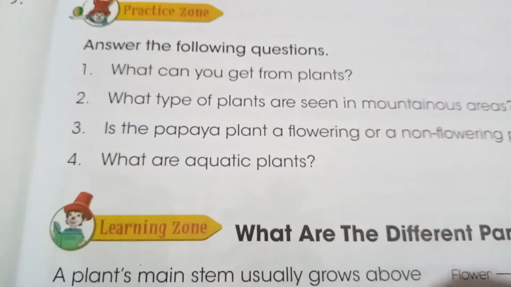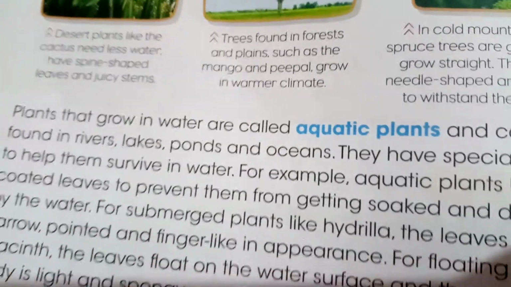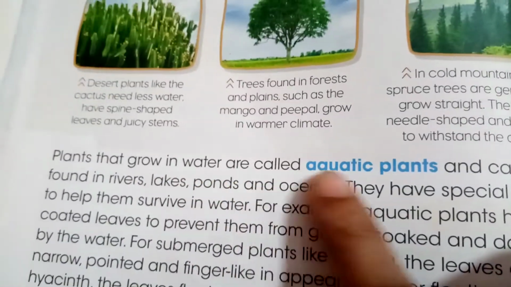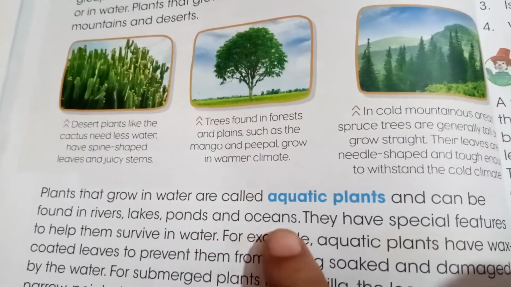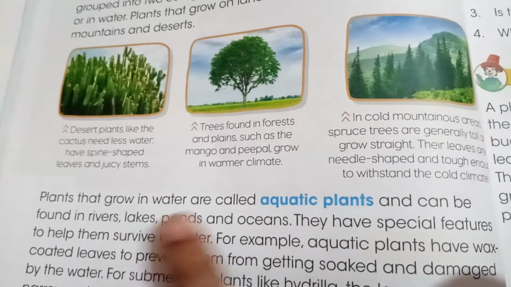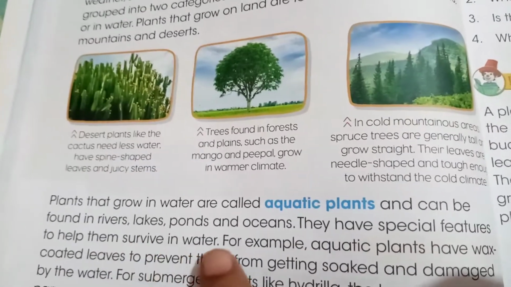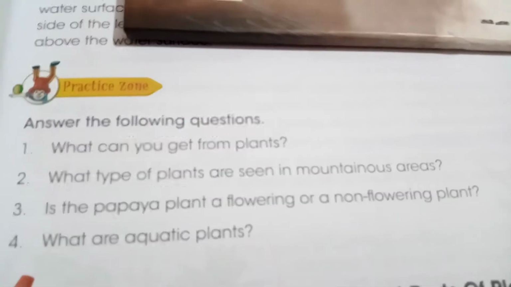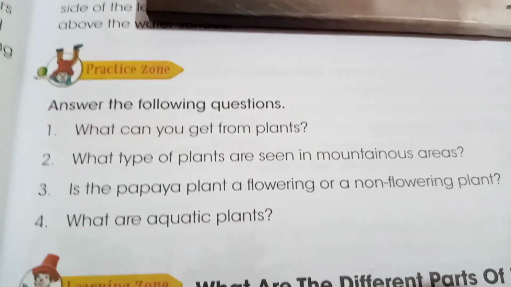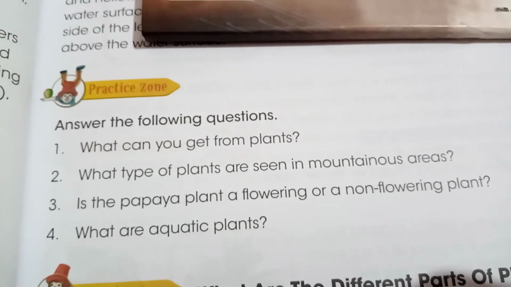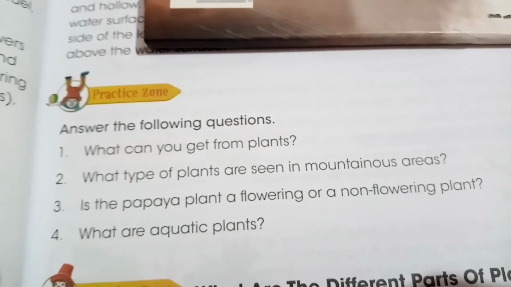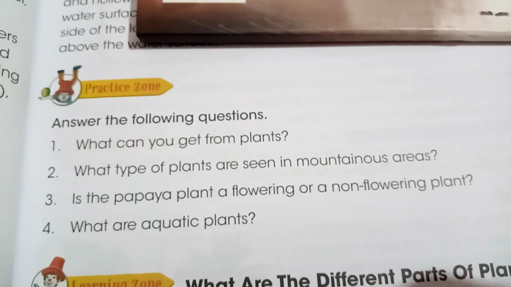Now, what are aquatic plants? You also got this from the chapter: plants that grow in water are called aquatic plants, and they can be found in rivers, lakes, ponds, and oceans. They have special features to help them survive in water. I have told you before also that aquatic plants survive in water because they have wax coated leaves to prevent them from getting soaked and damaged by the water.